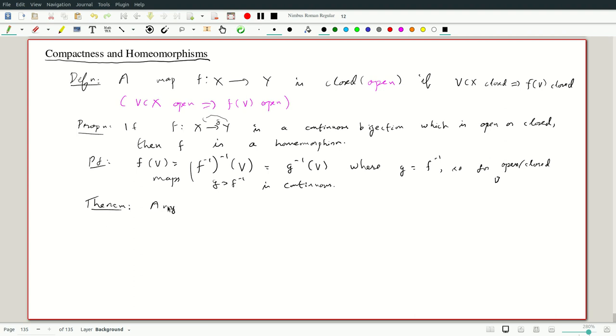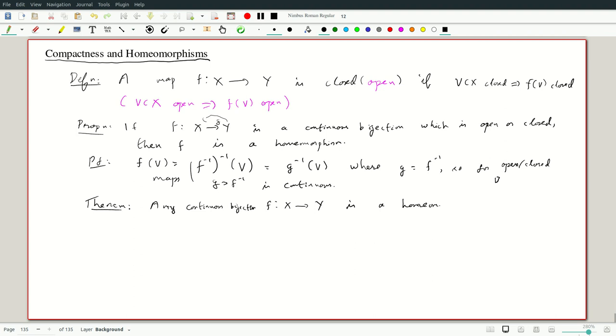Any function f from X to Y. So continuous bijection, let's put it briefly, continuous bijection is a homeomorphism.